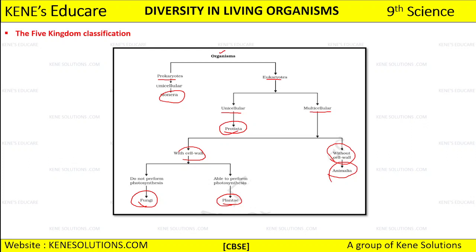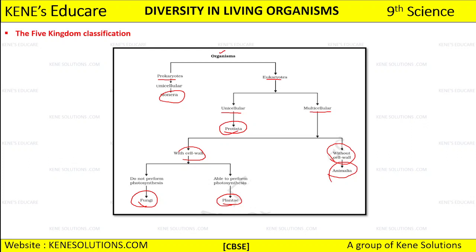With prokaryotes, unicellular organisms come under it, so it includes kingdom Monera. Then eukaryotes are divided further into unicellular as well as multicellular. So in unicellular we have kingdom Protista. In multicellular we can have it with cell wall and without cell wall.